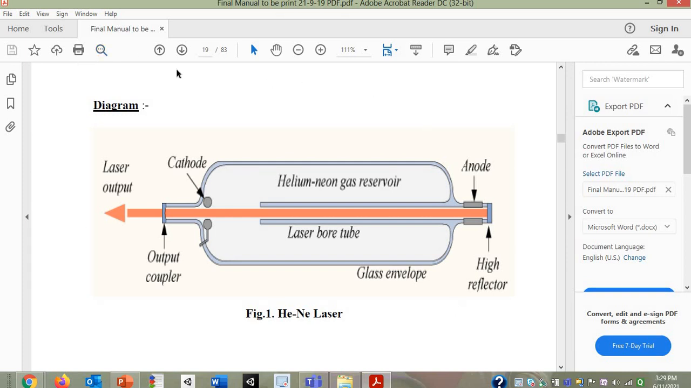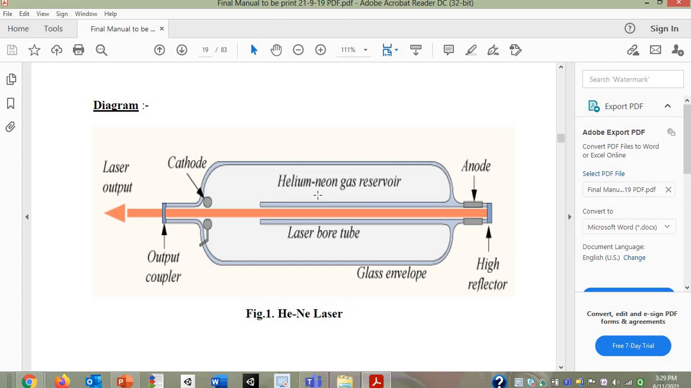Here you can see the diagram of the HeNe laser source. In HeNe, He stands for helium and Ne stands for neon, and you already know helium and neon are two inert gases.